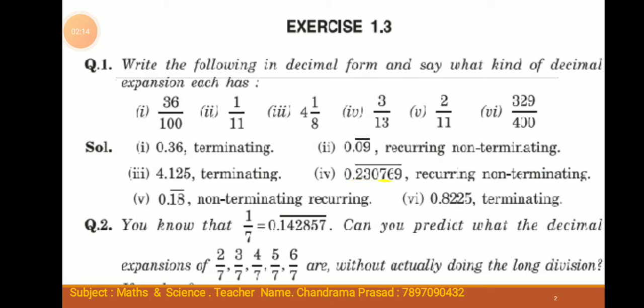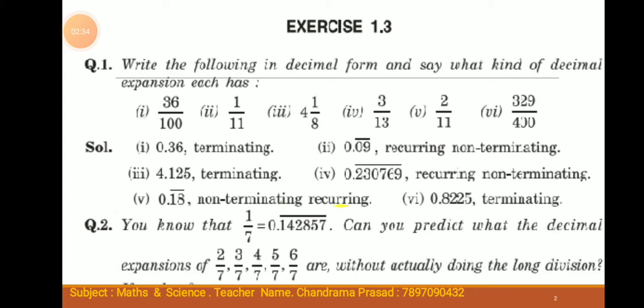Therefore, this is a recurring non-terminating decimal. Third, 4 and 1 by 8 equals 4.125. This is a terminating decimal.